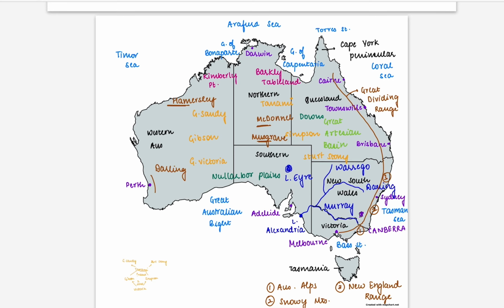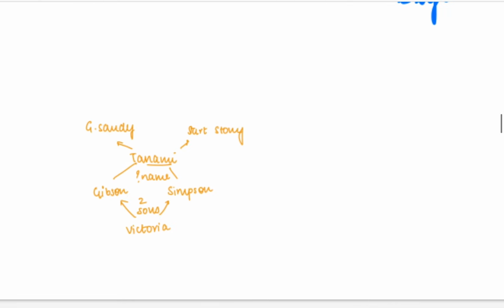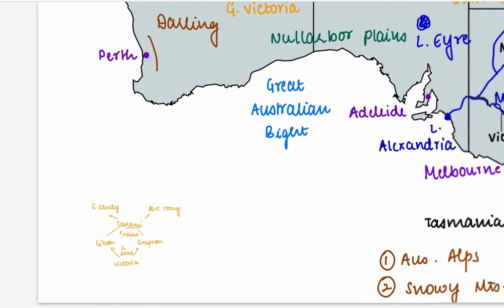The various different deserts are the Great Sandy Desert, Gibson Desert, and Great Victoria Desert, the Mani Desert, Simpson Desert, and Stuart Stony Desert. To remember, we can remember it as GGG in otherwise. Also, we can remember it as Victoria, having two sons as Gibson and Simpson. The names, that is Nam, the Nami, include Great Sandy and Stuart Stony Desert.